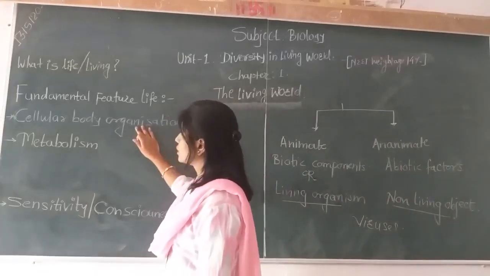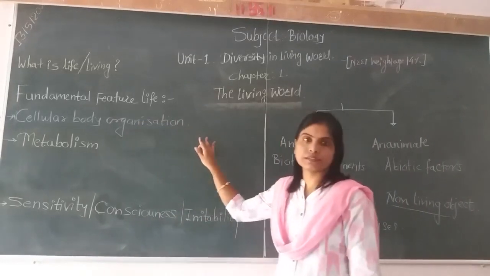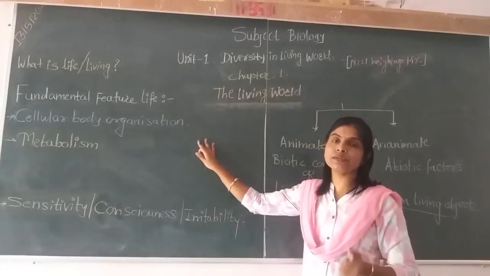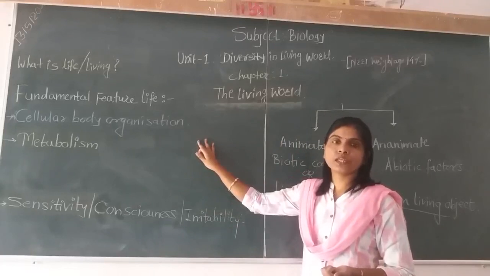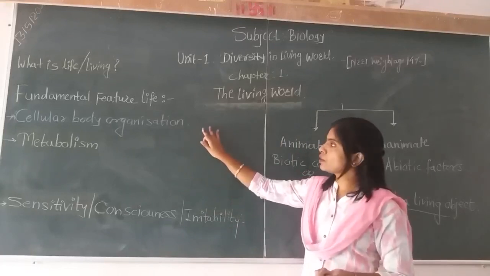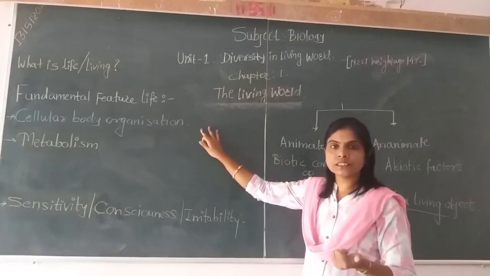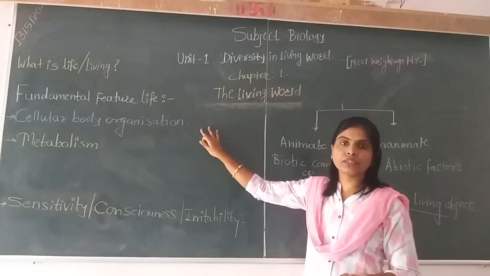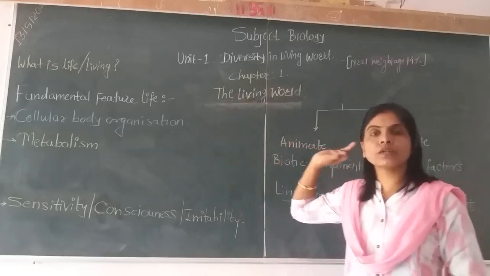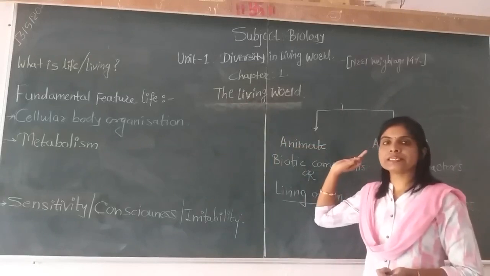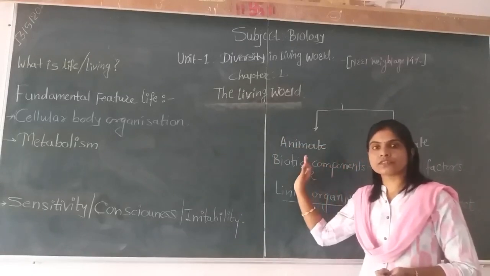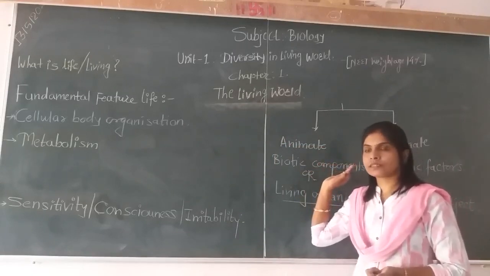Non-living objects do not show any cellular organization. It is seen only in living organisms. Those are not seen in non-living objects, and they can easily distinguish the livings from the non-living objects.